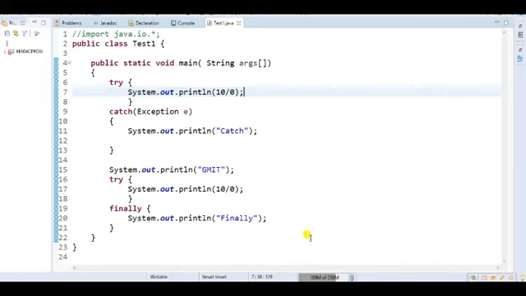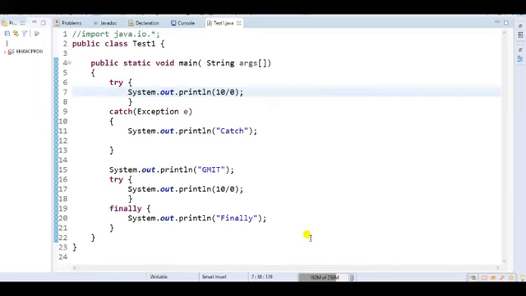So in this lecture I have discussed what is final, what is the finally block, what is the finalize method, and what are the differences between final, finally and finalize. I also compared the finally block and the finalize method.